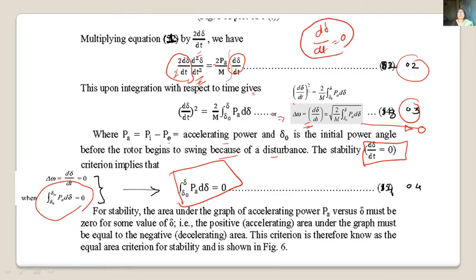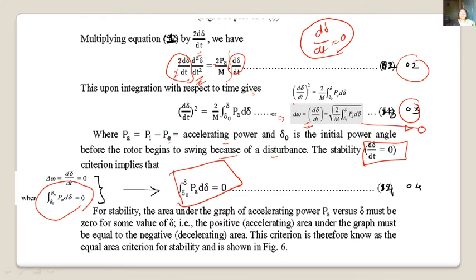If the area under the acceleration curve is equal to 0, then the system is stable. As we are calculating the area under the curve, this method is called the equal area criteria.